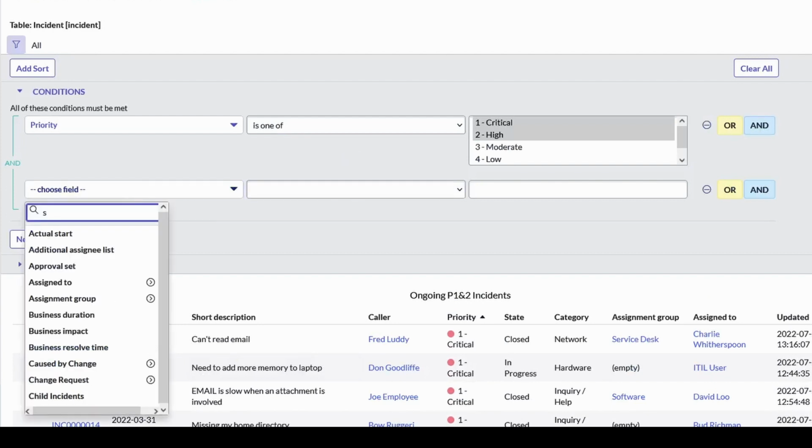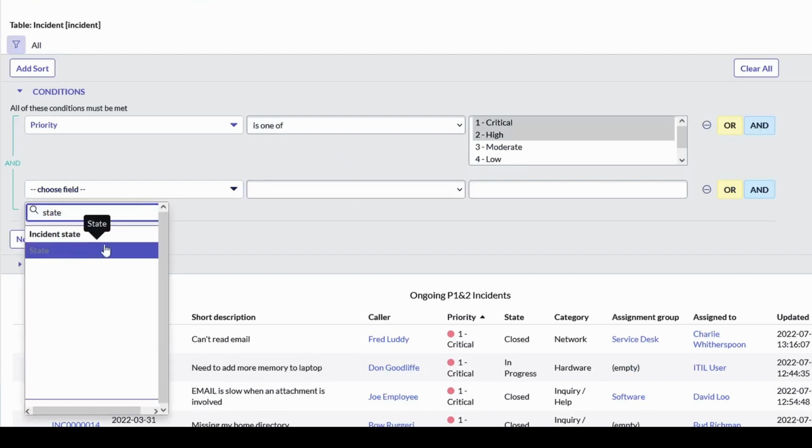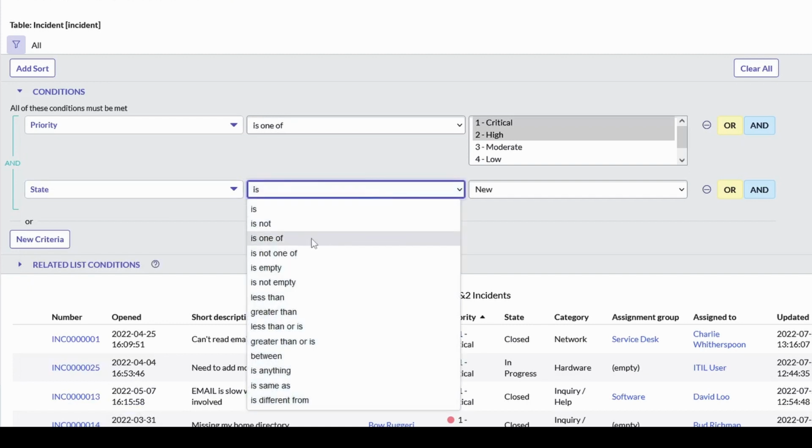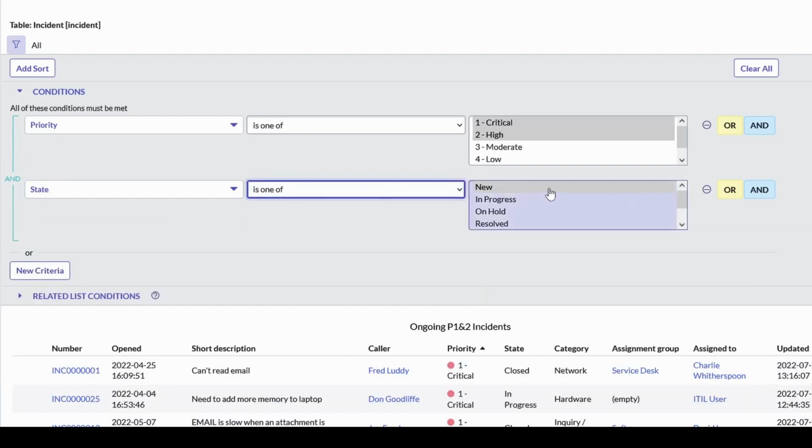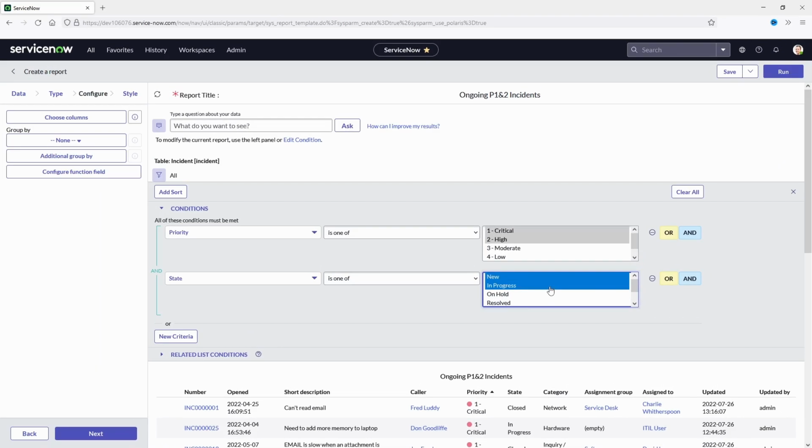Let's choose the state one of. I only want the ones that are new or in progress. Let's run the report.